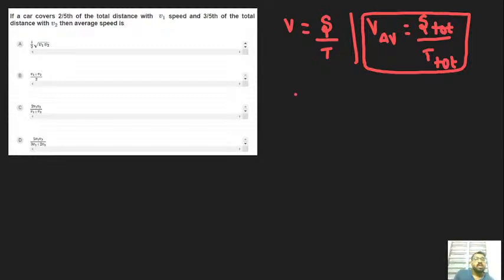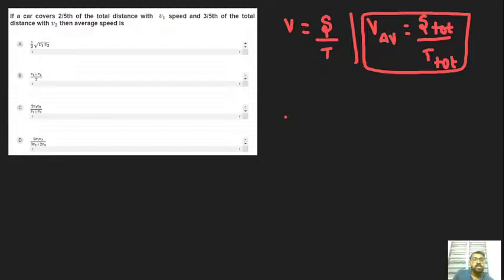So how can we arrive at it? Let's see. What's the formula of simple velocity? Displacement by time. Likewise, average velocity means total displacement by total time. That's all. This is known as average velocity. Got it? Okay, fine.